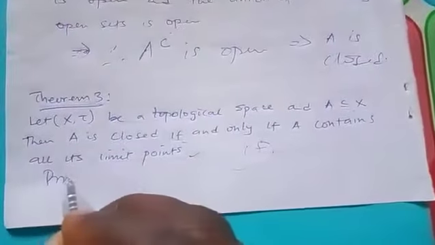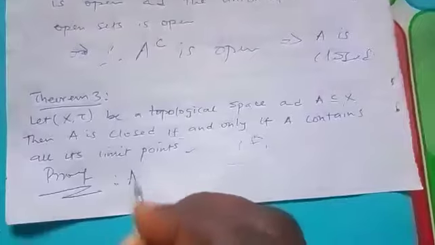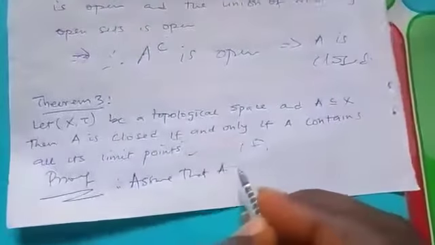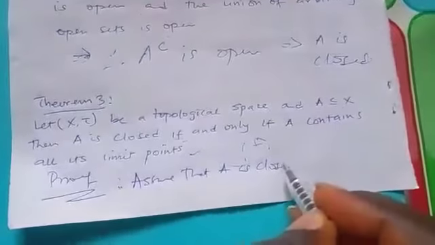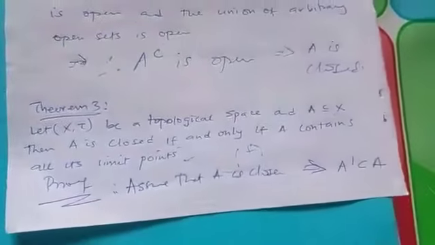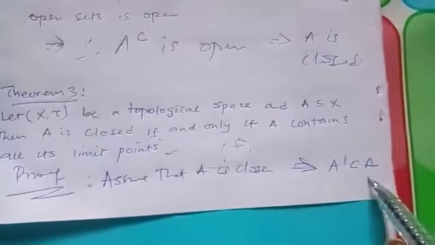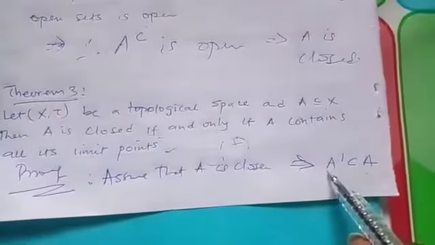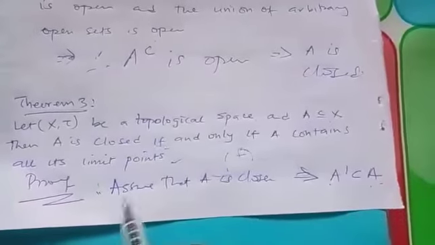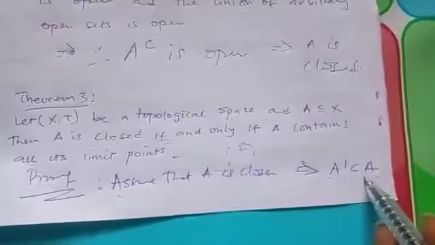And the proof. So what do we want to show? The first thing is we assume that A is closed. So this implies that A prime is a subset of A, that is, A contains all its limit points. Conversely, we also assume that if A contains all its limit points, then A is closed. So the first thing is that we assume that A is closed. Then we need to show this.